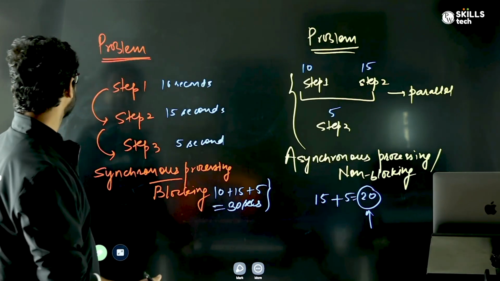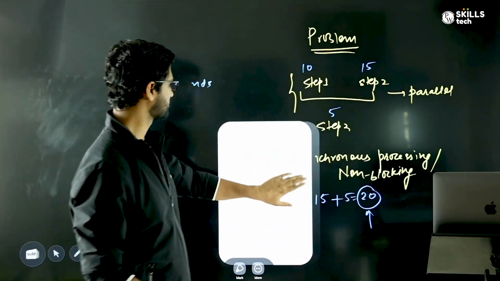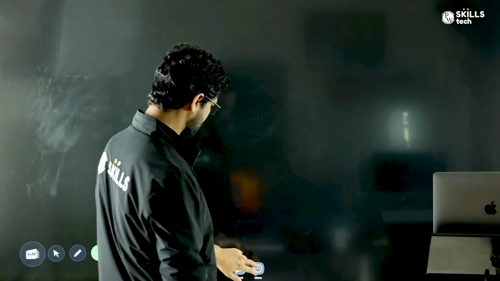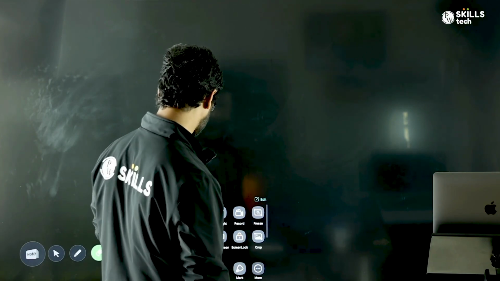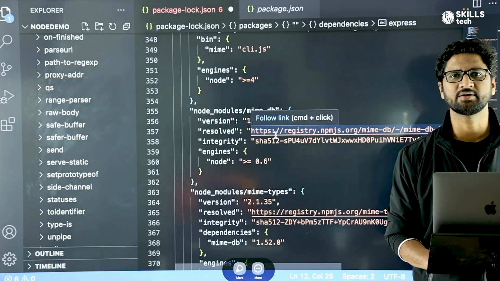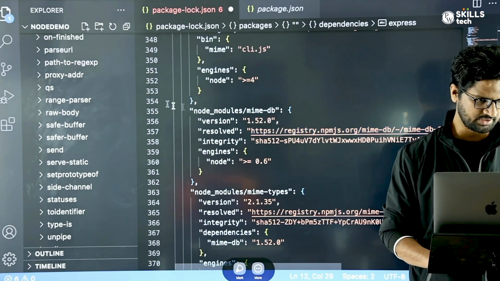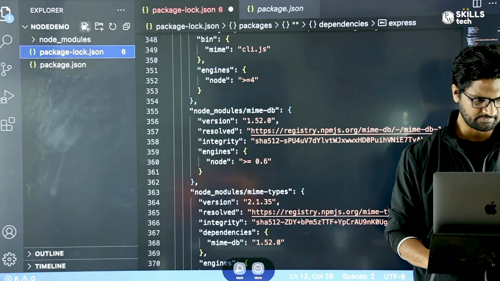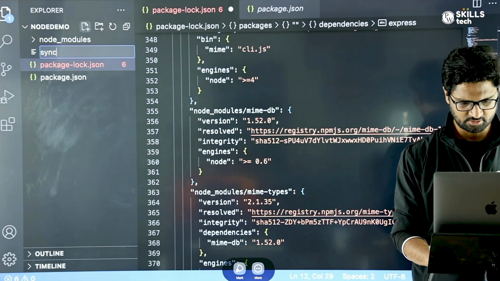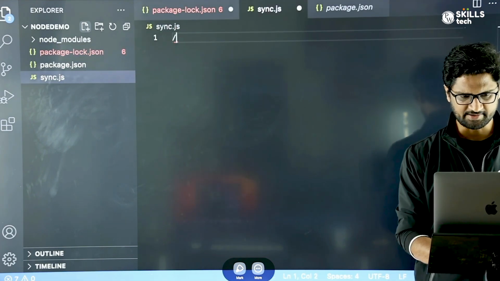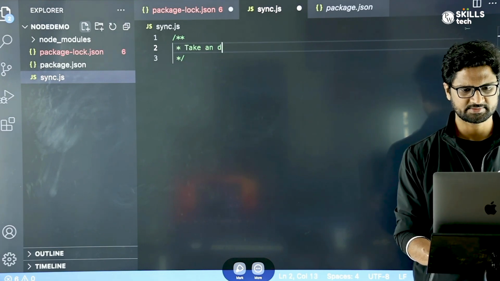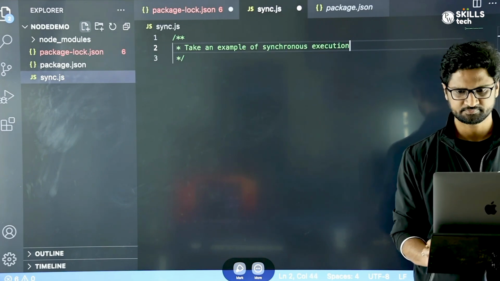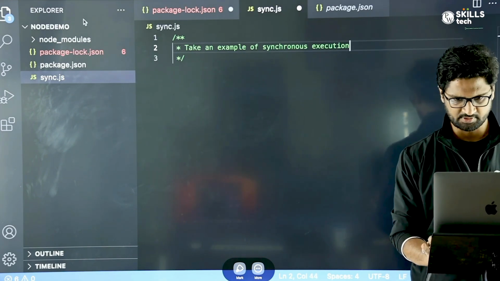So now let's try to understand how synchronous and asynchronous processing happen in the case of JavaScript and Node.js. Let's try to understand that with the help of an example. So let me move back to my laptop. We'll start with understanding what synchronous programming looks like. Let me create a file called sync.js, to take an example of synchronous execution. I hope it is all visible. Let me increase the font a little.